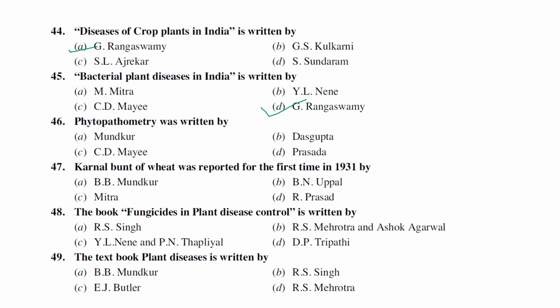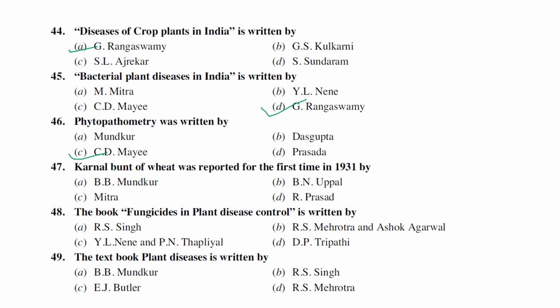So the phytopathometry was actually I think it's related to C.D. James. I think so. The term phytopathometry was actually introduced by E.C. Large, I think, but this book of phytopathometry was written by C.D. James, that is related to how to measure plant diseases like disease intensities and all kinds of things mentioned in this phytopathometry. The next one is, kernal bunt of wheat was reported in India for the first time in 1931 by Mitra.